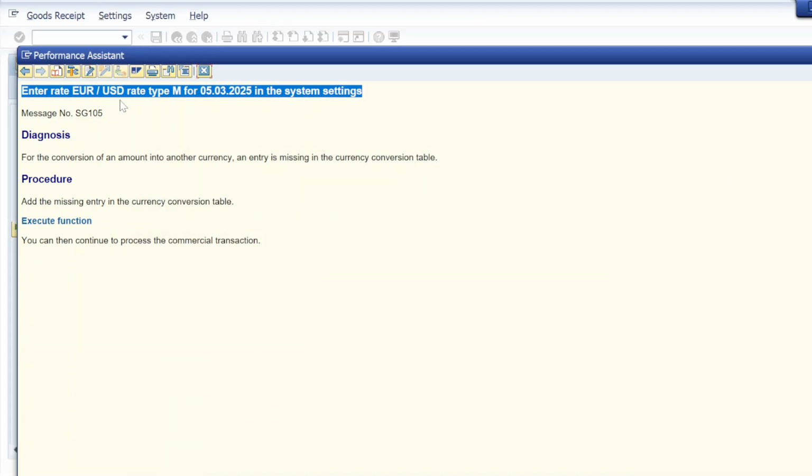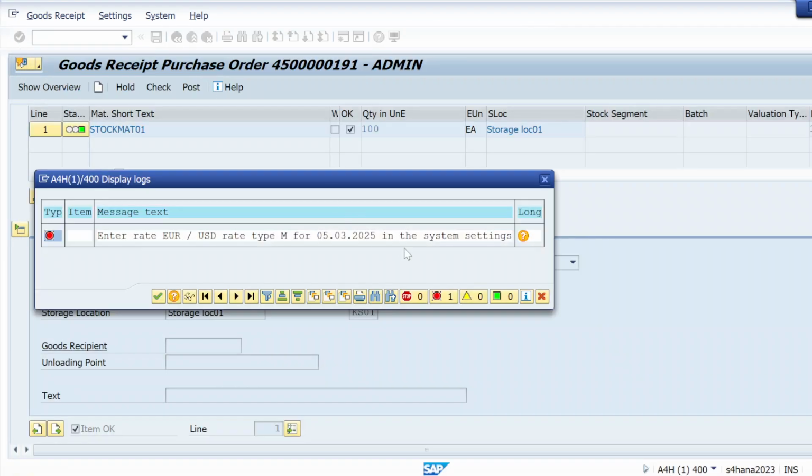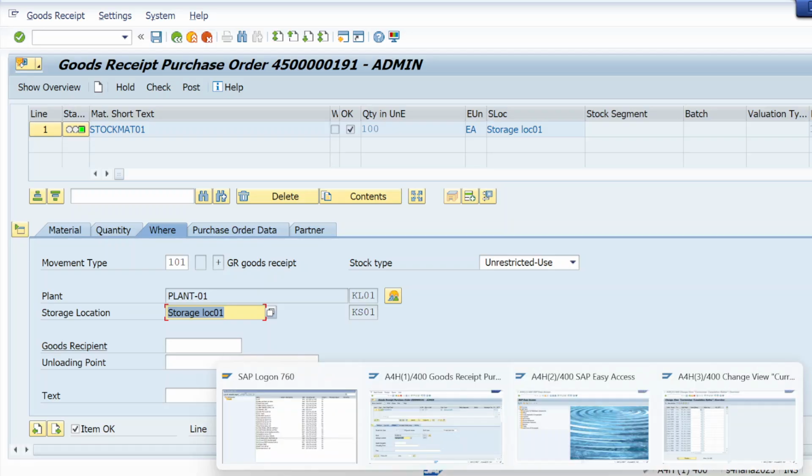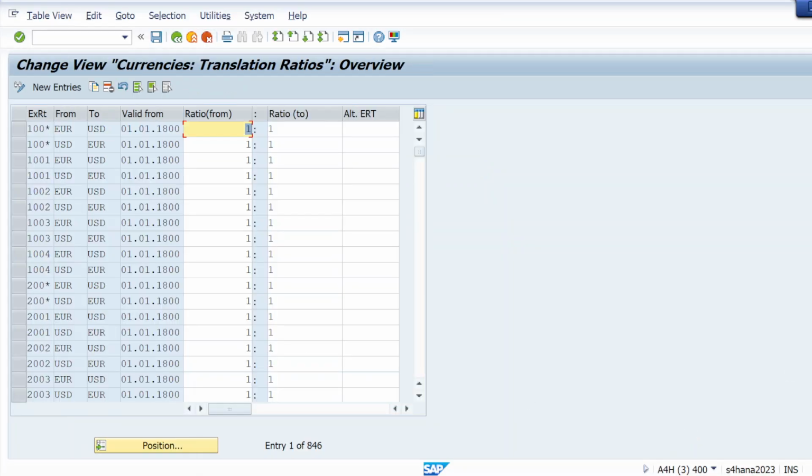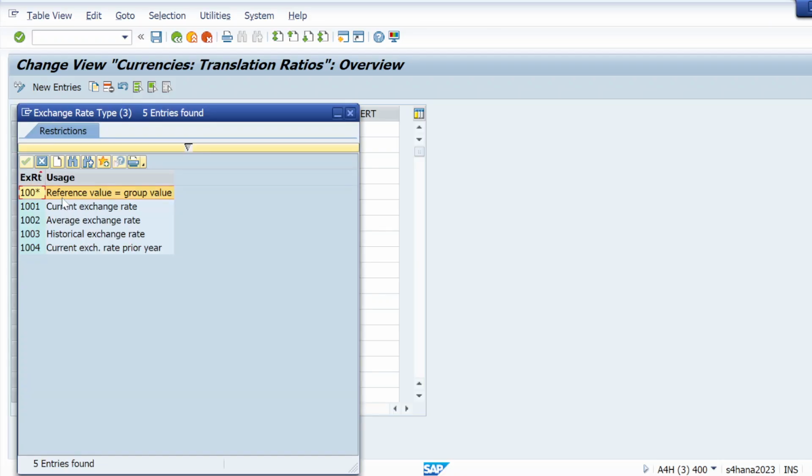Okay, enter rate Euro to USD. Rate type is M, for date 5th March. So rate type must be M. This exchange rate, so exchange rate here it is. Reference value is equal to group value, current exchange rate. Let me take current exchange rate.